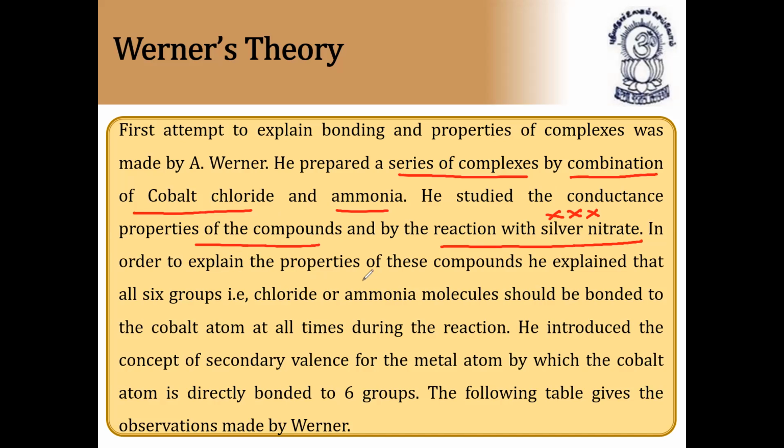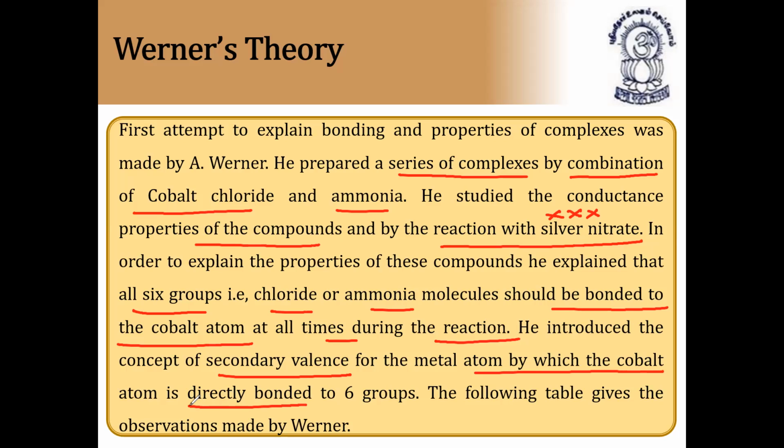In order to explain the properties of these compounds, he explained that all six groups, that is chloride or ammonia molecules, should be bonded to the cobalt atom at all times during the reaction. So cobalt has the capacity to bond six groups. He introduced the concept of secondary valency for the metal atom, by which the cobalt atom is directly bonded to six groups.